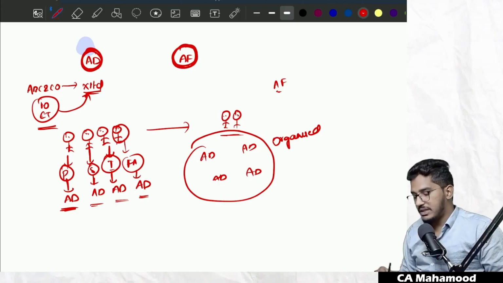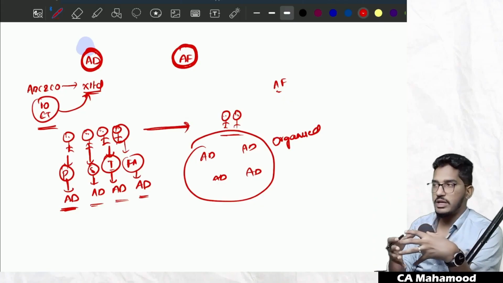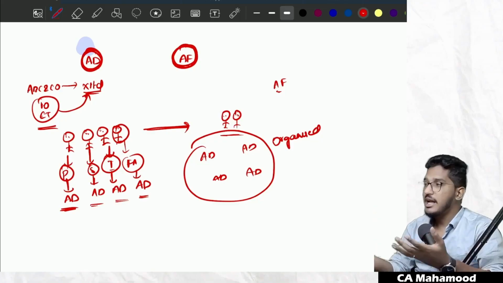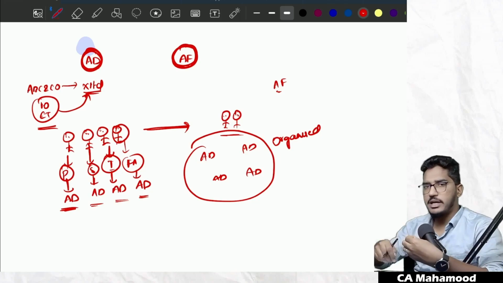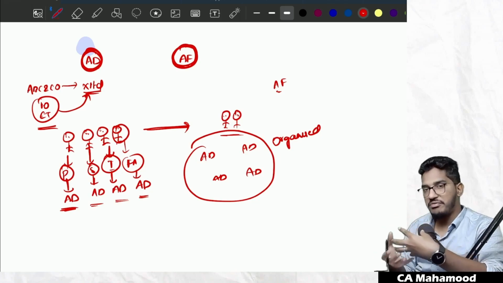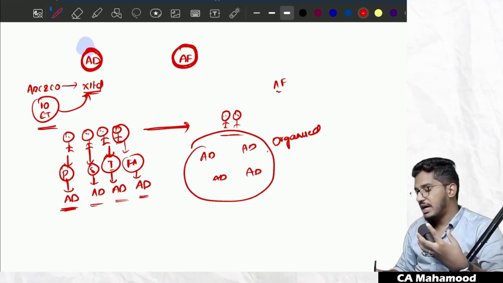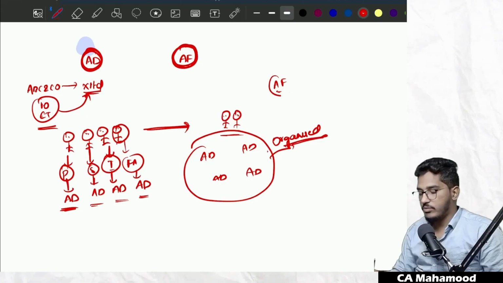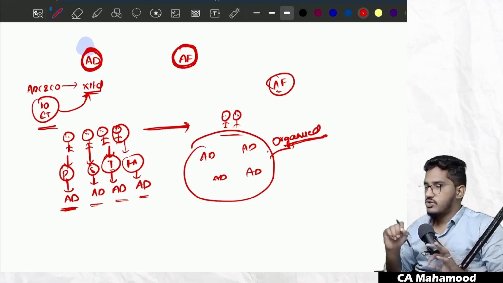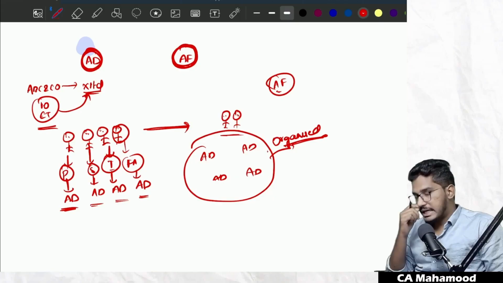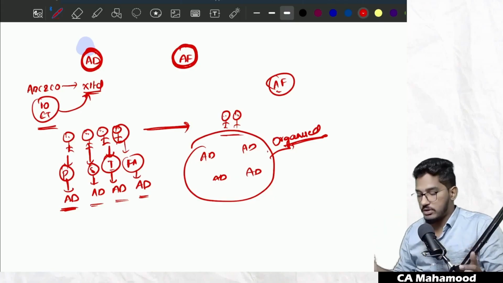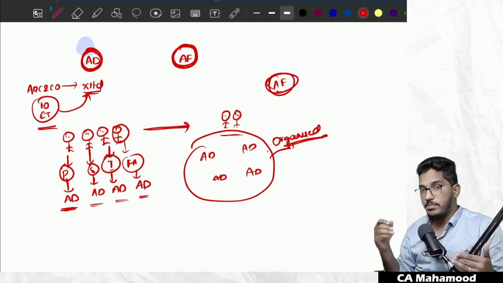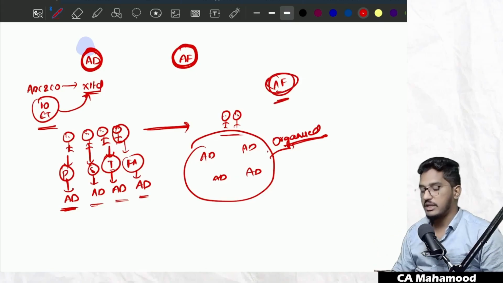Now, generally what will happen is once the audit gets completed, all the engagement team members sit together, and they will compile all the documentation gathered by different engagement team members. They will arrange it in one proper order. If they find any duplicate documents, they will delete them. They will store it in proper file format. They will organize it in a proper way so that it becomes useful in the future. That organized, properly arranged documentation, I am going to call it as audit file. That's it. So in both, the content remains the same, but documentation is a very unorganized, raw format, whereas audit file is an organized, properly fixed documentation.